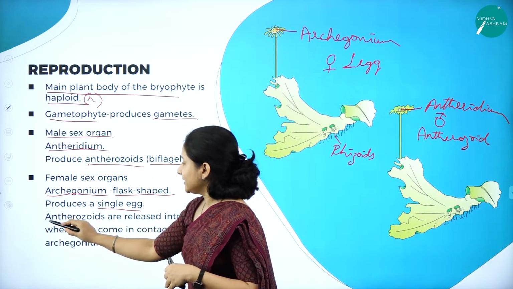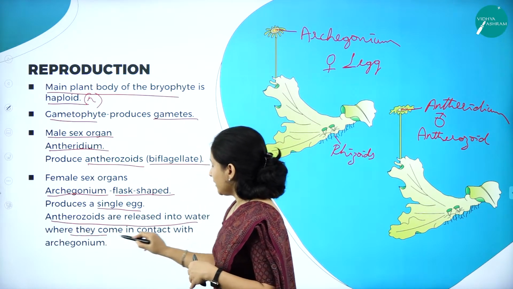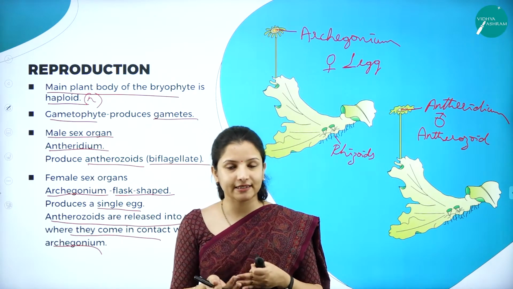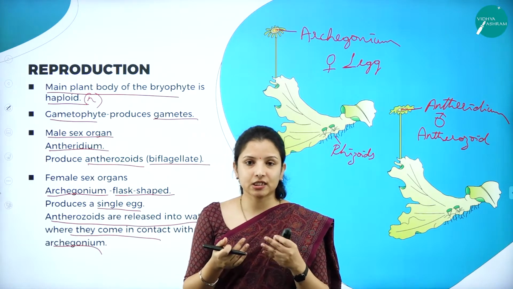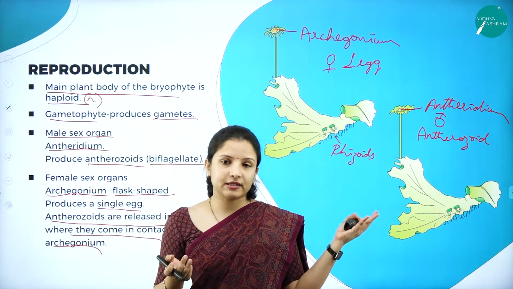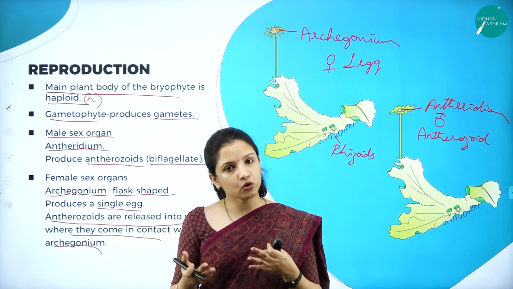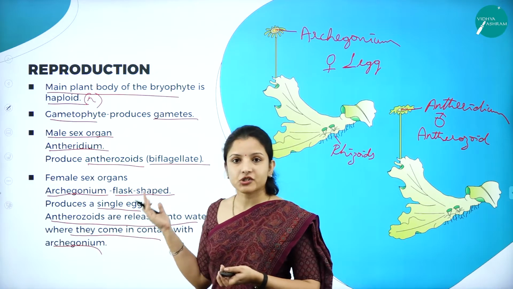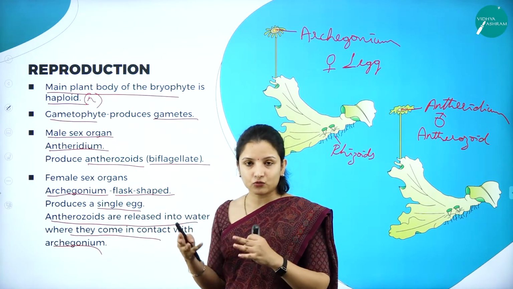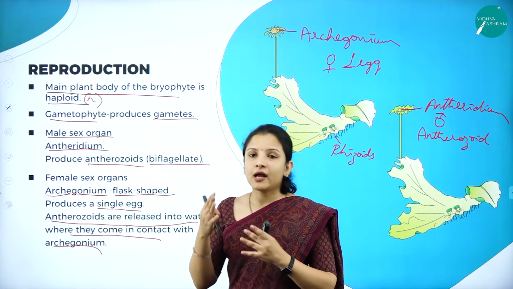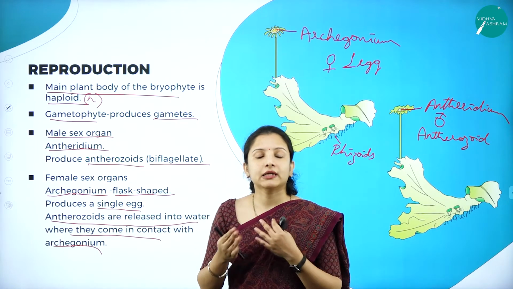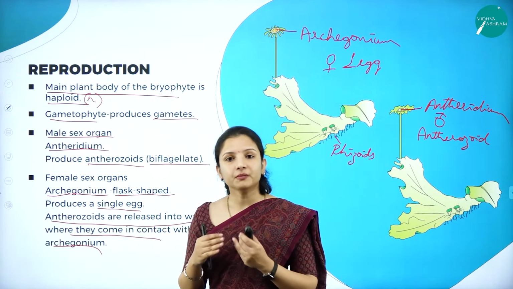So antherozoids are released into the water and they come in contact with the archegonium. After they come in contact with the archegonium, the fertilization takes place. And once the fertilization takes place, the new progeny or the new plant body or the thallus-like structure of a new bryophyte develops. That is how the reproduction takes place. And again, I'll repeat, because the antherozoids are released into water and the fertilization occurs in water, and because the bryophytes are growing in the terrestrial habitat, that is why they are called the amphibians of the plant kingdom.